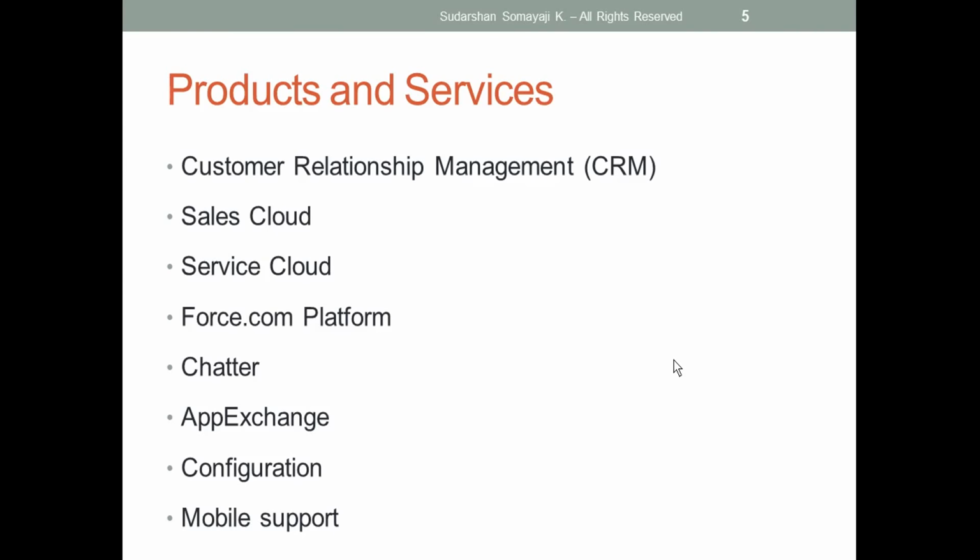In AppExchange we can have other apps also, like paid apps and free apps. In the same way we can put a component also, even only one component, that I can put there.